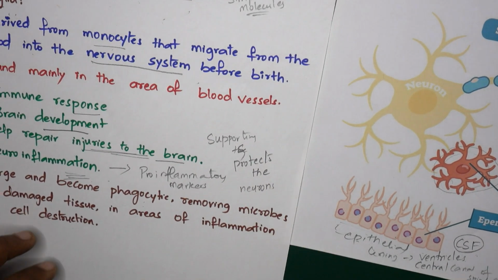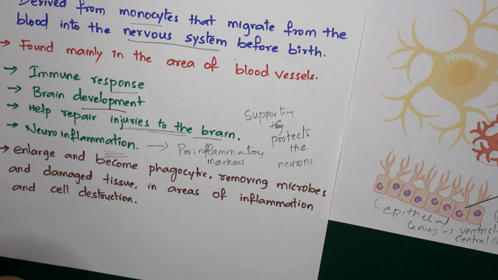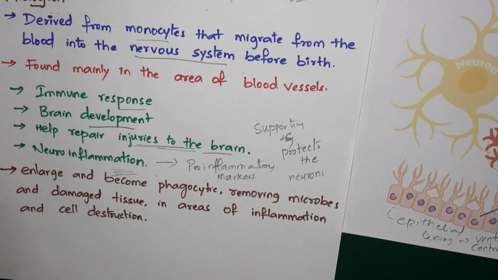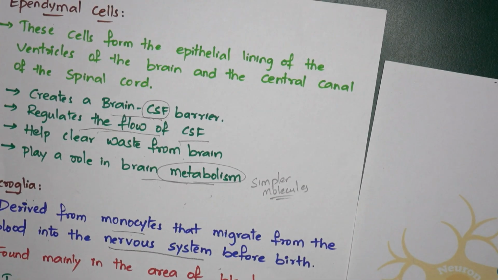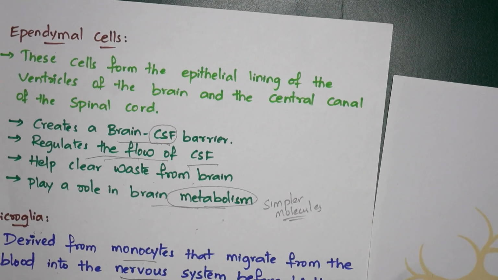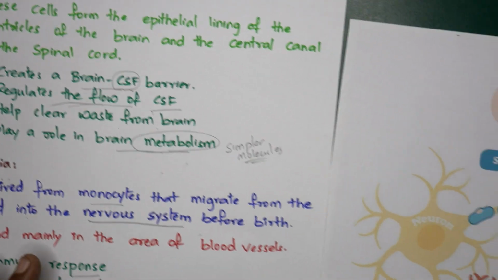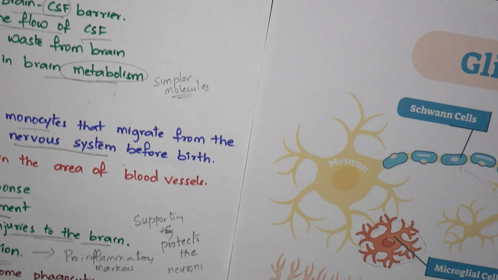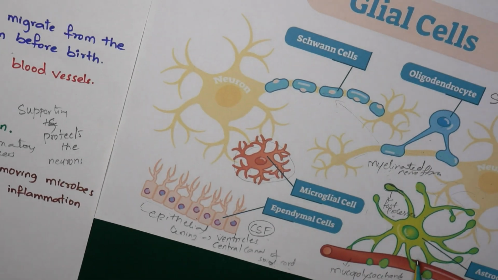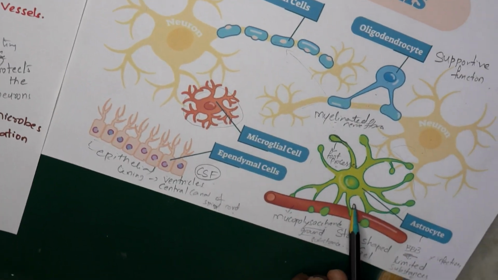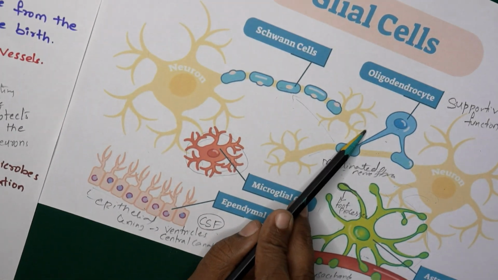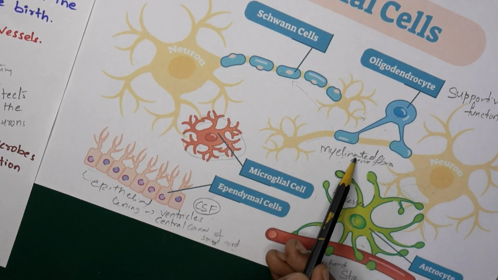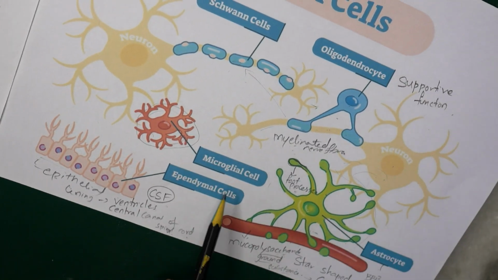This is about all the neuroglial cells that are present. They are the main supporting system only. They do not help in transmission or impulse generation. Their main function is to support and protect the neurons. These are the astrocytes, star shaped; their main function is supporting. Oligodendrocytes are present in the myelinated nerve fibers, and their function is also supportive.